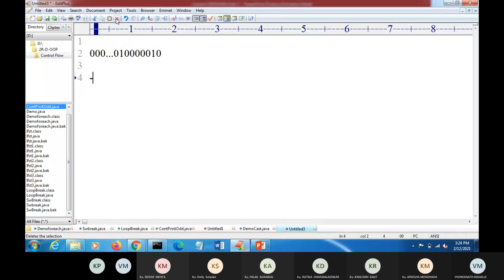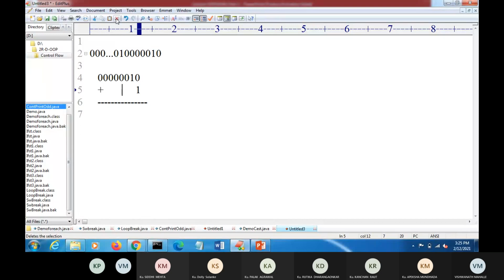Here 1 is for the sign bit, and the remaining bits are 0000010. Now convert it into 2's complement.